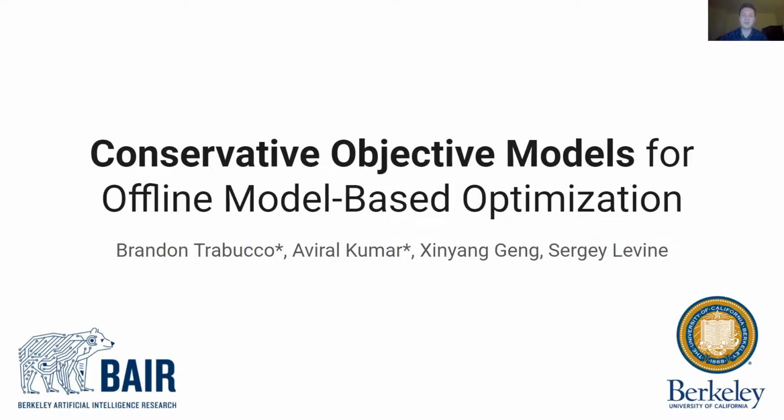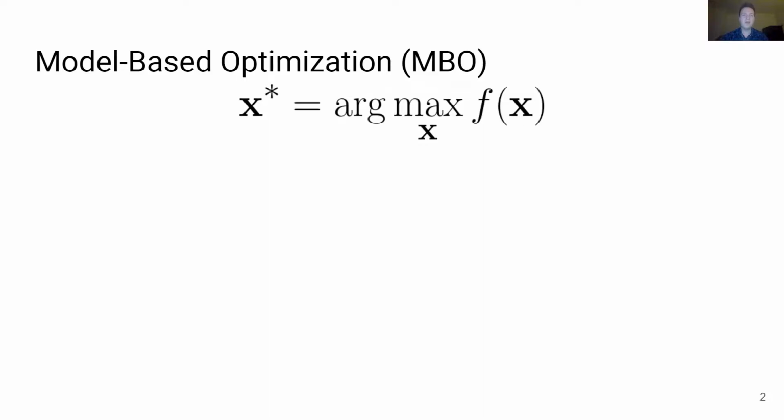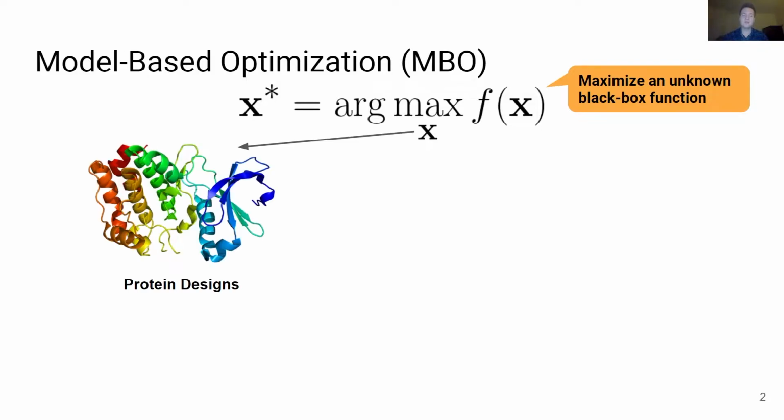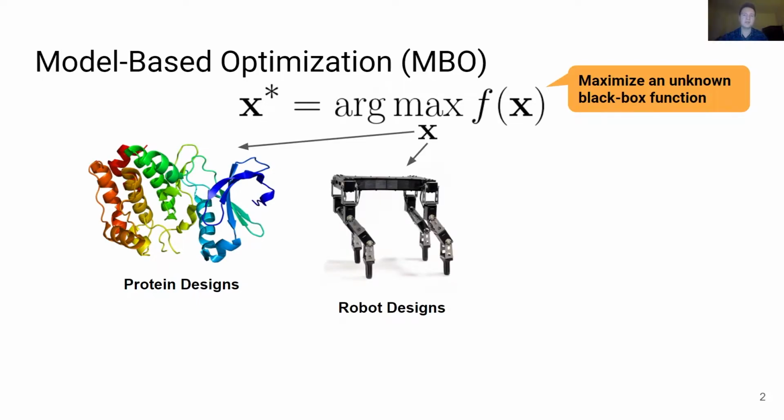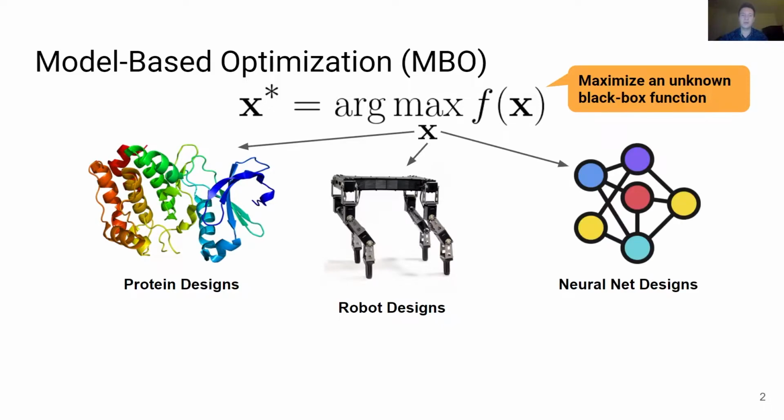Artificial Intelligence Research Lab. The goal of model-based optimization is to find a solution to a maximization problem over a black box function f, which specifies the score of a design variable x. The design x can range from discrete designs like amino acids in proteins to continuous ones like the morphology of a robot, and even the weights of a neural network.